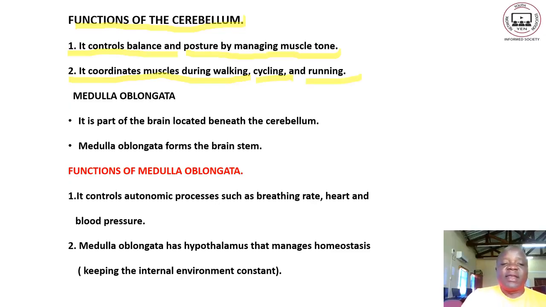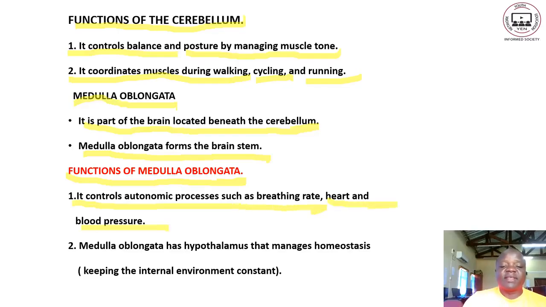Then let us look at the medulla oblongata. It is the part of the brain located beneath the cerebellum. Medulla oblongata forms the brain stem. It originates from the base of the cerebellum. Let us look at functions of the medulla oblongata. Number one, medulla oblongata controls autonomic processes such as breathing rate, heart rate, and blood pressure. So these are controlled by the medulla oblongata.